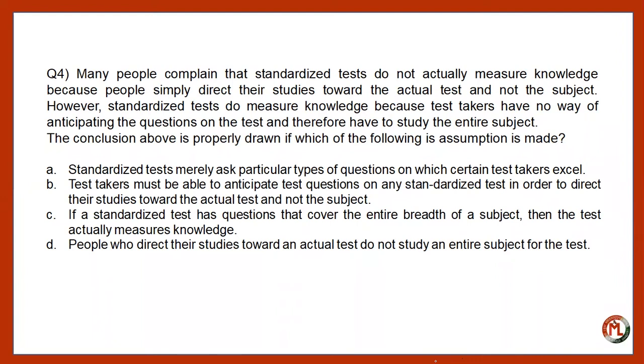Now, an assumption is something which is not given in the statement or in the paragraph. You have to identify those things which can be assumed on the basis of the given information and which can support our conclusion. Among the given options, choice B is the correct one because the argument assumes a connection between anticipating test questions and gearing a study towards the question type. Choice A is incorrect because the argument is about how people study for a standardized test, not whether certain people excel on those tests due to question types.